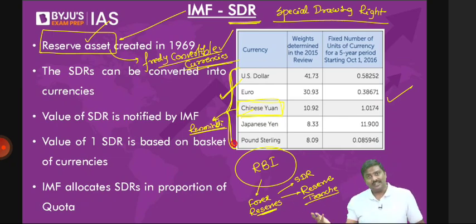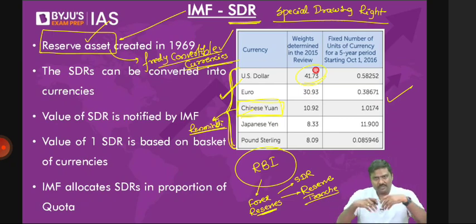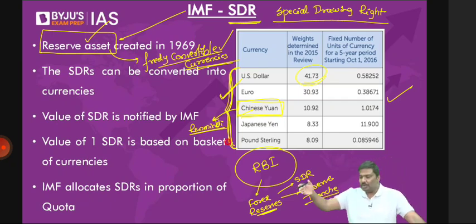So look at the weightage that is given to the dollar. The argument is very simple. Based on the importance, the acceptability, and the convertibility in the international market, the weightages have been provided. And now, from one day to the next day, from one week to the next week, don't you think the values of these currencies will keep on changing?